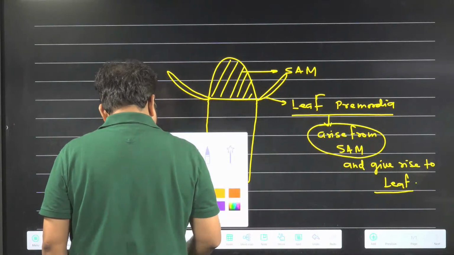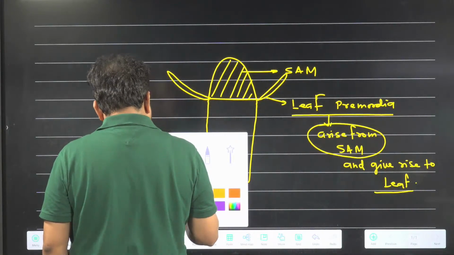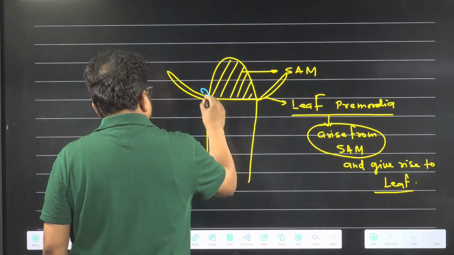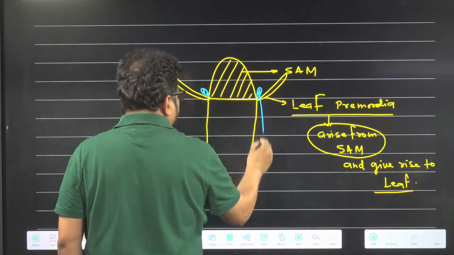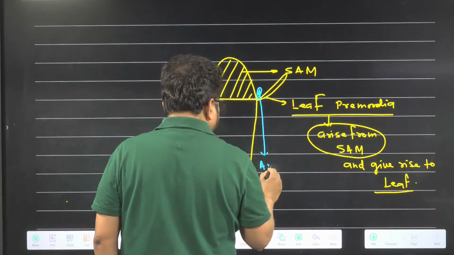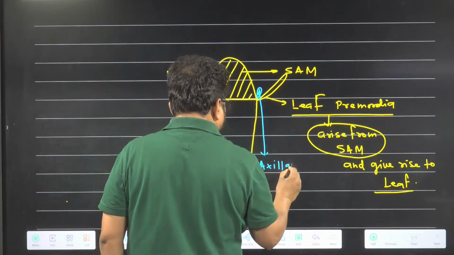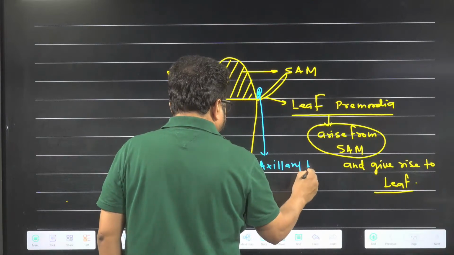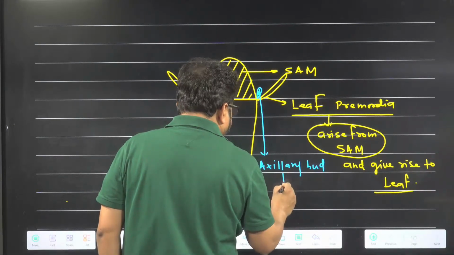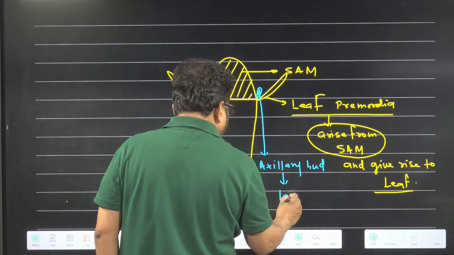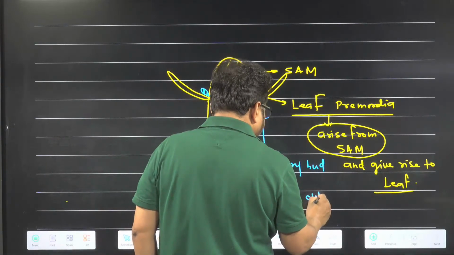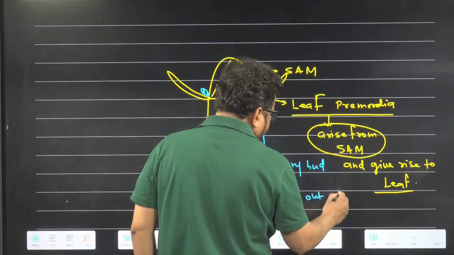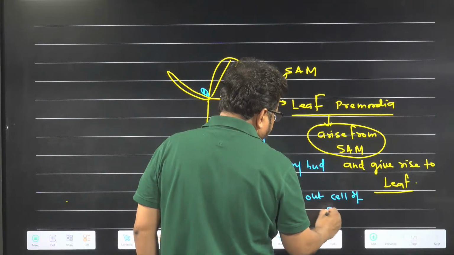Besides that, from shoot apical meristem, who is arising? Axillary bud is arising. So this is basically the axillary bud. So who is forming the axillary bud? It is the left out cell of shoot apical meristem.